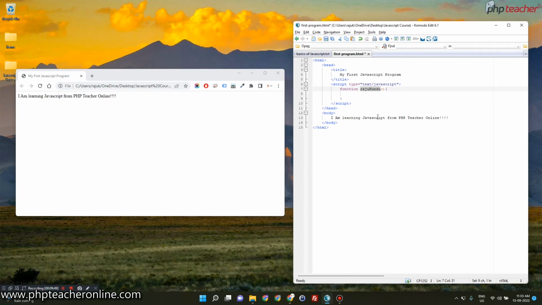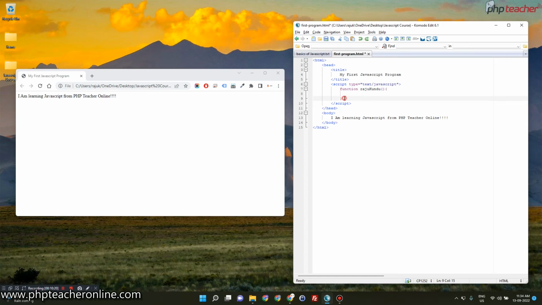Any name you can give, but do follow those rules: do not add any number at the beginning, do not use space in the function name, do not use hyphen in the function name. You can use underscore or camel case or numbers in between or numbers at the end. Now after this, in the body area of the function, this is the function keyword, this is your function's name, this is a syntax that you have to mention, although this has a meaning also that I'll explain later on in the course.